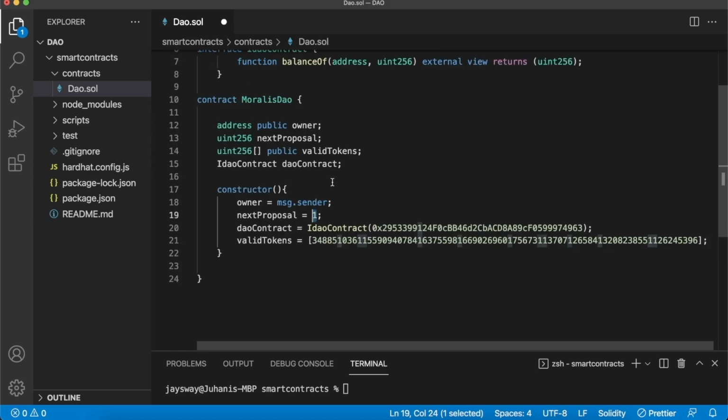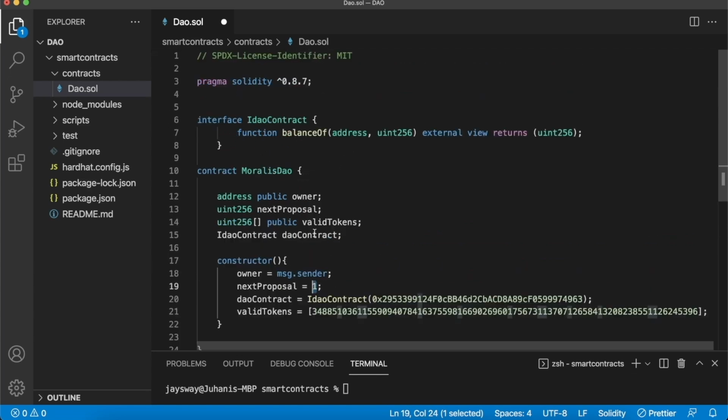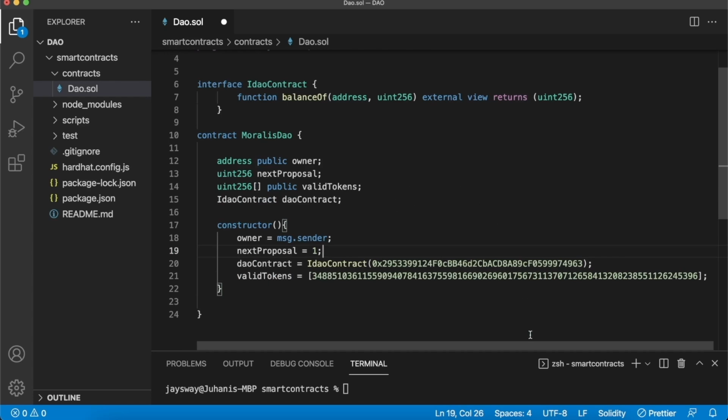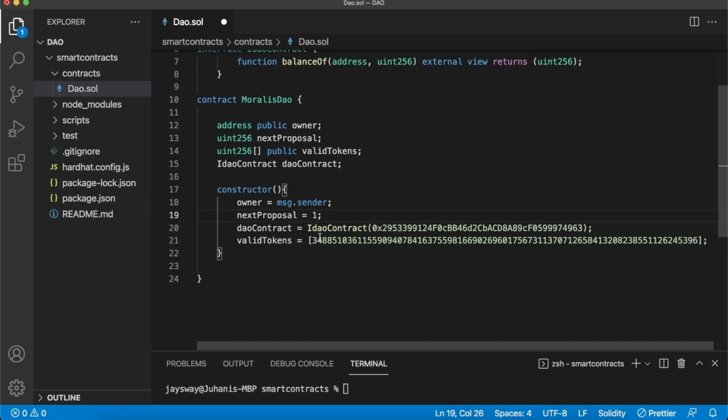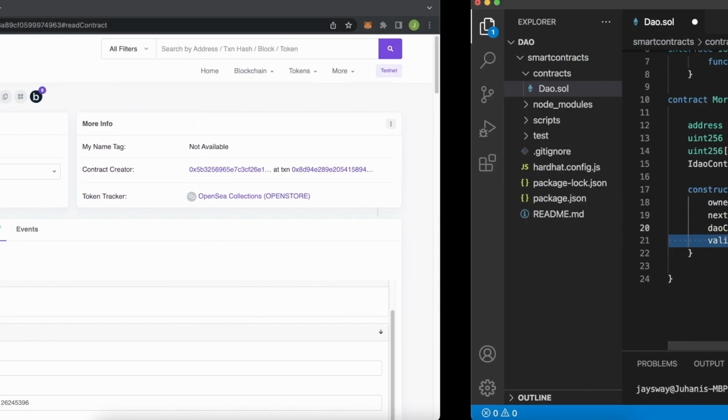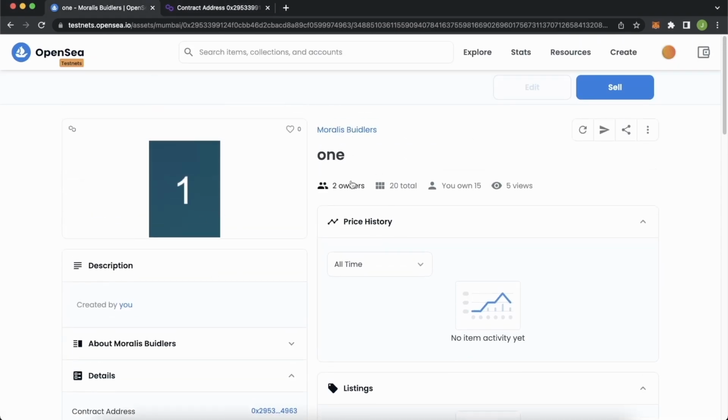And then for our DAO contract, we take the IDAO contract's interface and make sure that we use the smart contract for the OpenSea storefront on the Polygon Mumbai testnet. So this makes sure that anytime we call this DAO contract, we can use this balanceOf function from that smart contract. So in our smart contract, effectively, we're using another smart contract's functions when we call DAO contract balanceOf. And then for the valid tokens, which is an array of the tokens in the OpenSea storefront smart contract, we initialize it to just have this one token ID, which is, you guessed it, this Moralis Builder NFT.